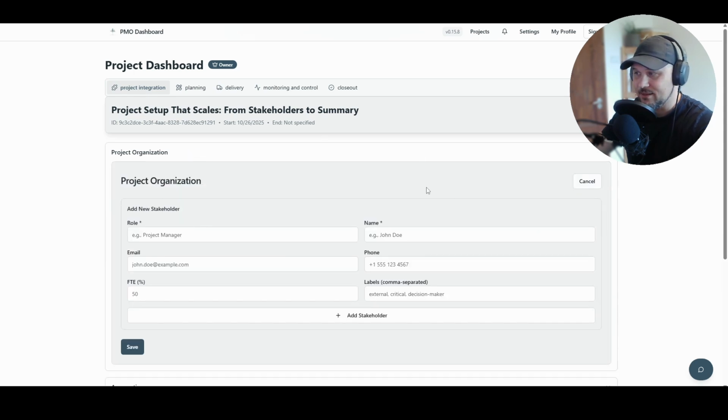Click on Edit. Each key person or group has to be defined with role or function, dedication, or FTE, which is given in percent, influence and interest in our project and in the organization, and the preferred communication channel. This matrix is going to be our first light RACI view, which means who is accountable, who is informed, and who actually moves the work forward.